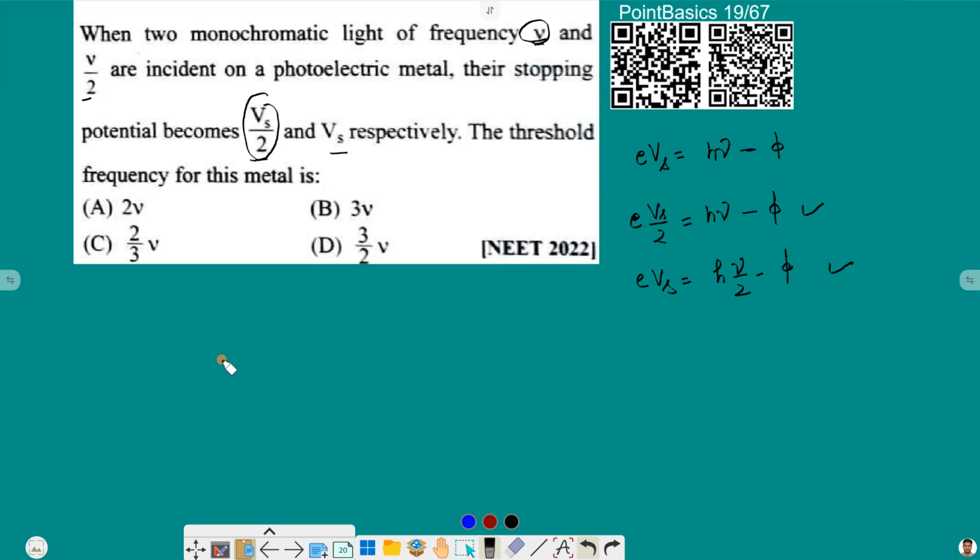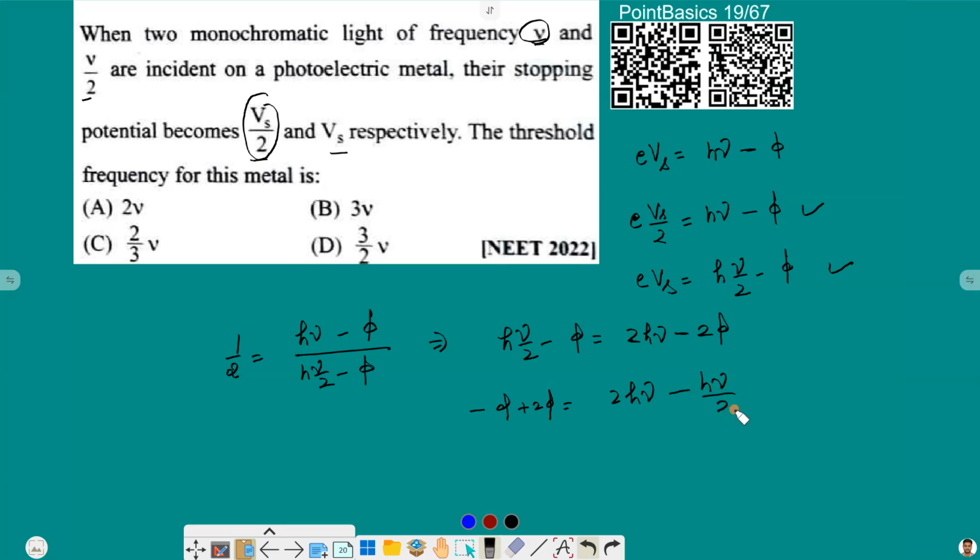So what we will get is basically half is equal to h nu minus phi divided by h nu by 2 minus phi. Cross multiplying, we will get h nu by 2 minus phi is equal to 2 h nu minus 2 phi, and from this we will get minus phi plus 2 phi is equal to 2 h nu minus h nu by 2.